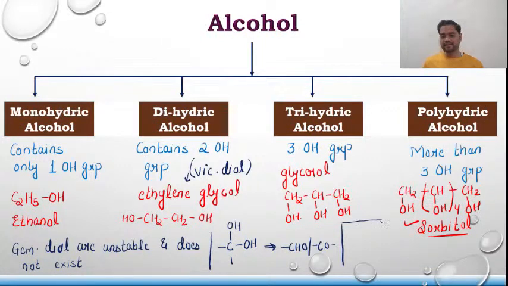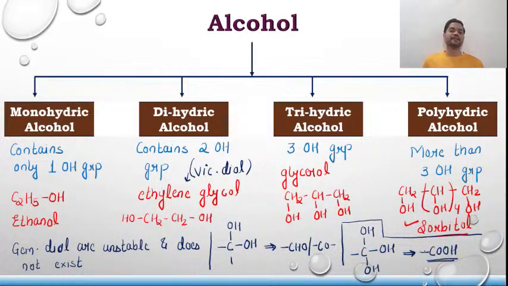And the next thing that you should remember is, if a carbon atom consists of 3 OH groups, then it will give you a carboxylic acid. So that's why geminal diols are highly unstable and they do not exist. The moment one is formed, it undergoes dehydration to give you the corresponding aldehyde, ketone or carboxylic acid, depending upon the OH groups attached. Okay, is that thing clear?